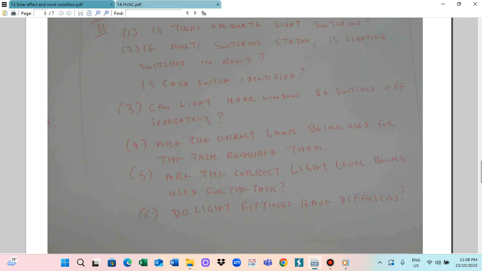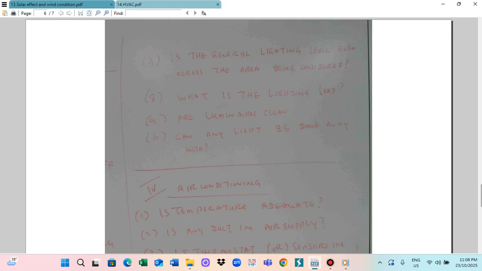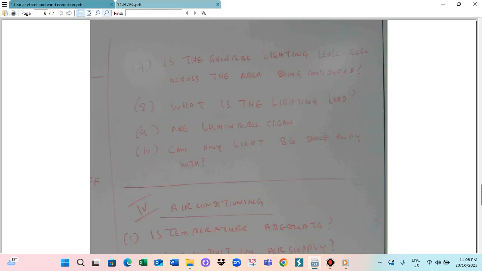So this is where you have to put all the lights on, and this is not energy efficient. Energy efficiency means that the lights are evenly distributed in the building. So the white box should be located at the appropriate place to receive the light. This is a general lighting level, even across the area being considered. So the light should be even. Now with all lights on, this is the even lighting.